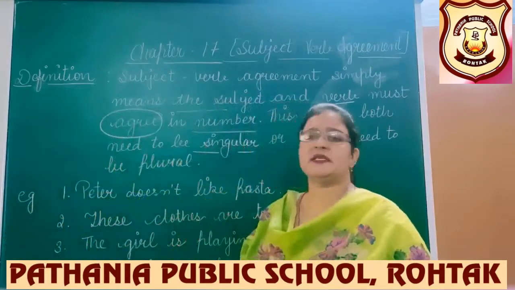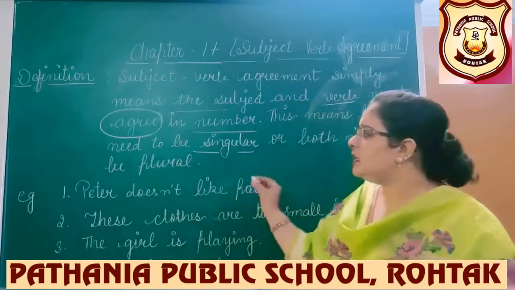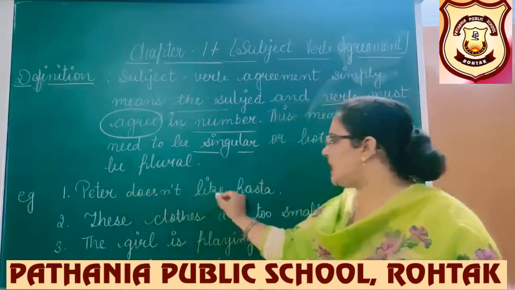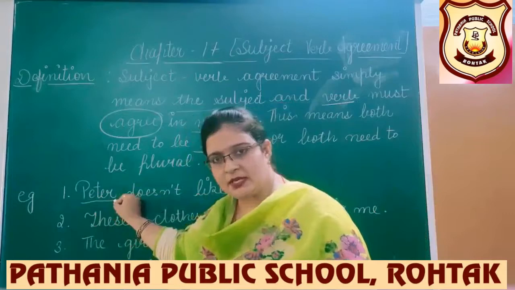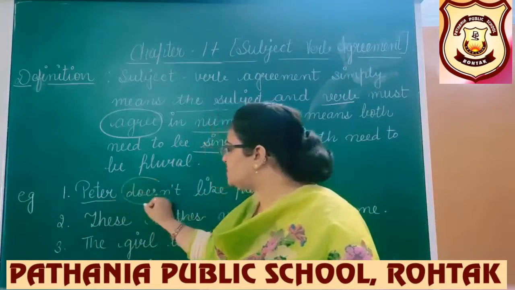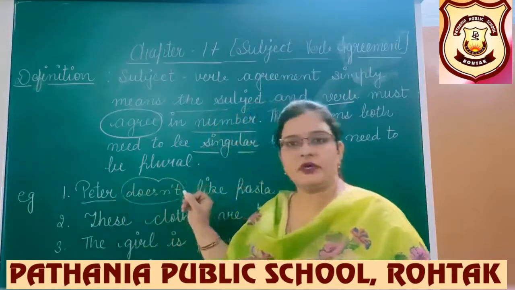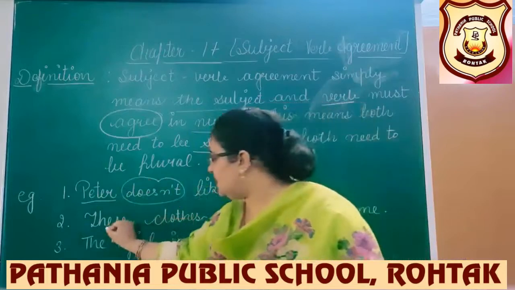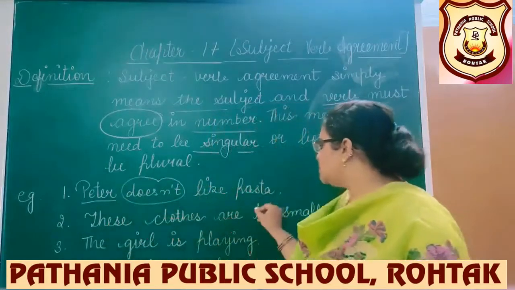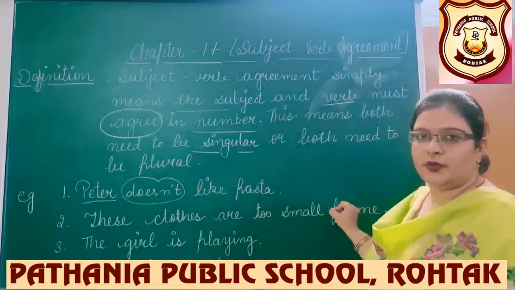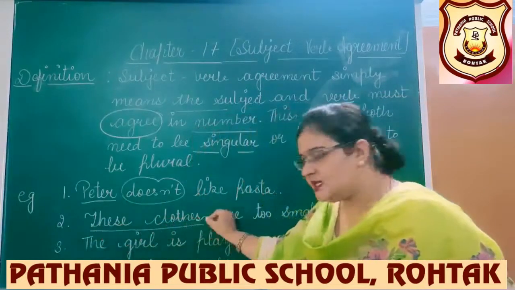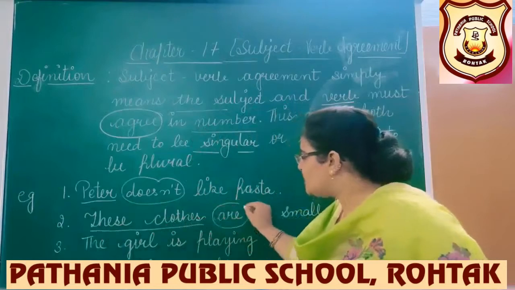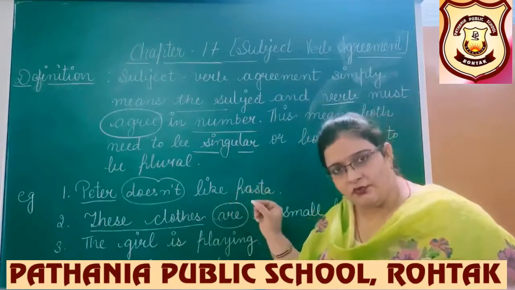Now look at the examples which are written here. Peter doesn't like pasta. Peter is a singular subject, so definitely it will take a singular verb only. These clothes are too small for me. These clothes, a plural subject is there, so obviously it will take a plural verb.